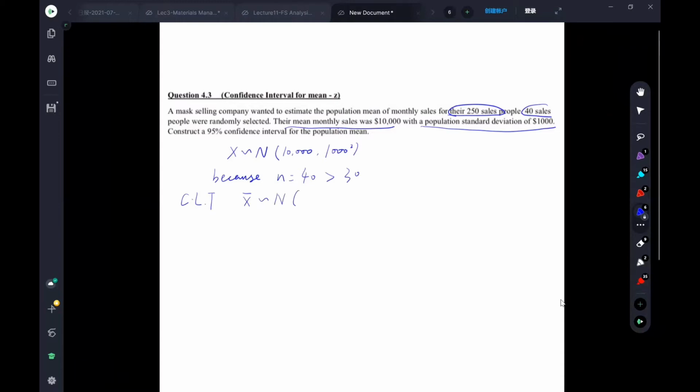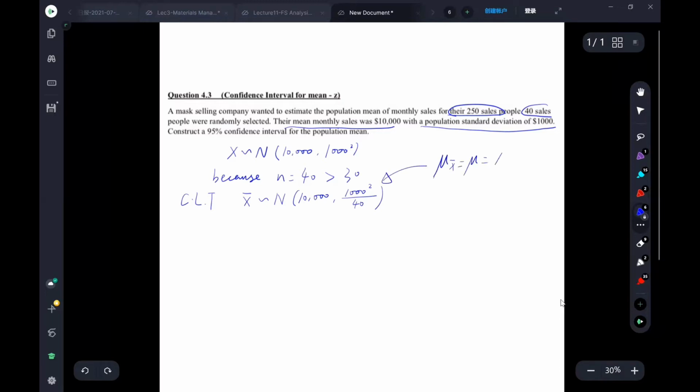The mean of the sample is equal to the mean of the population, which is 10,000. And the variance should be 1,000 squared divided by 40, by the formula that the variance of the sample mean equals the variance of the population divided by the sample size.